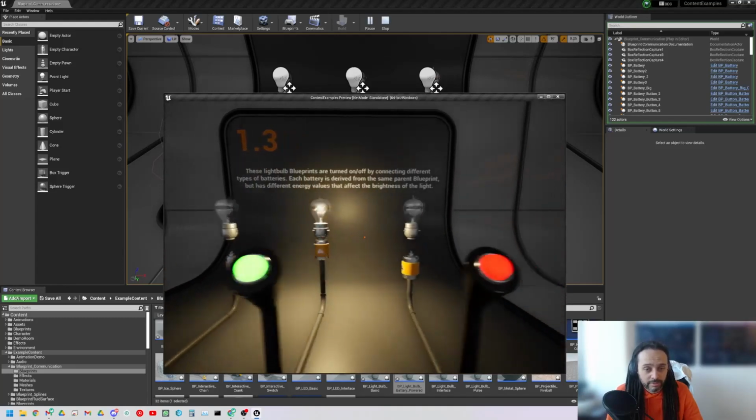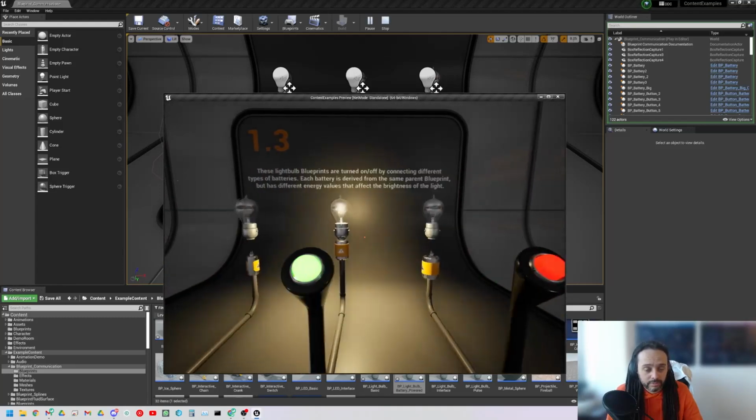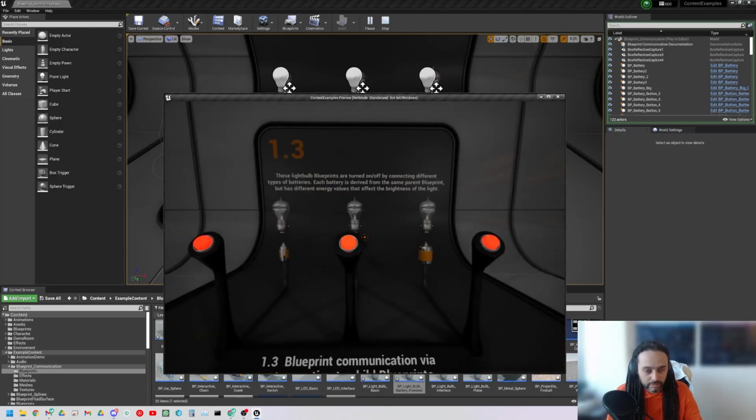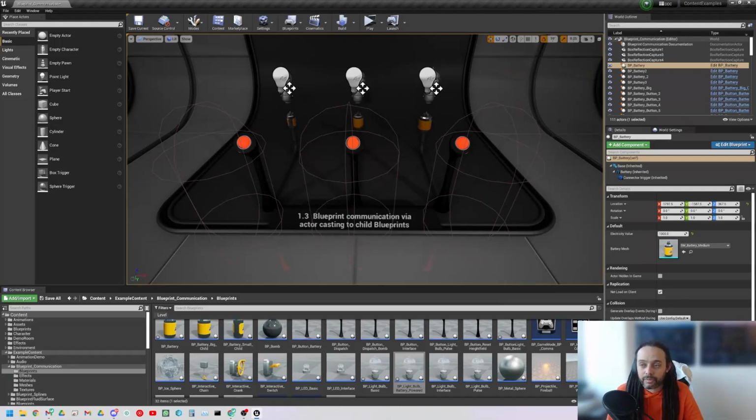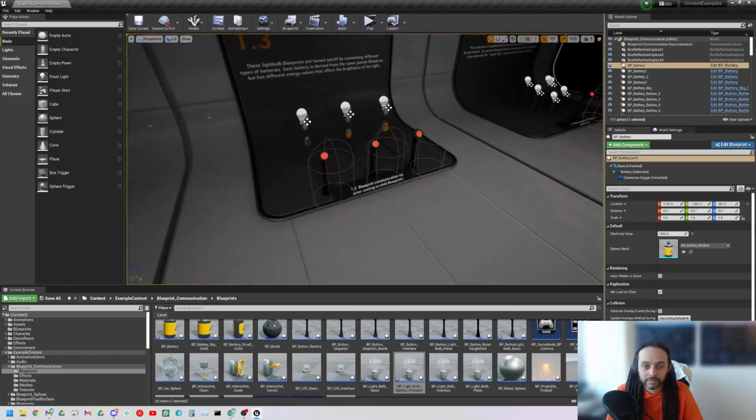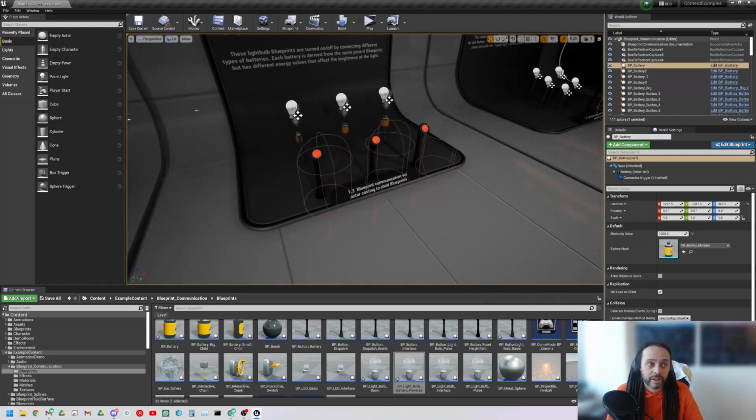Yes. A child blueprint inherits all of the physics and all the variables from its parent, and then you can edit it from there at different values. So we can have basically a parent, which is like a set template for each of the ones underneath. It can have a set template where it has values for different things.